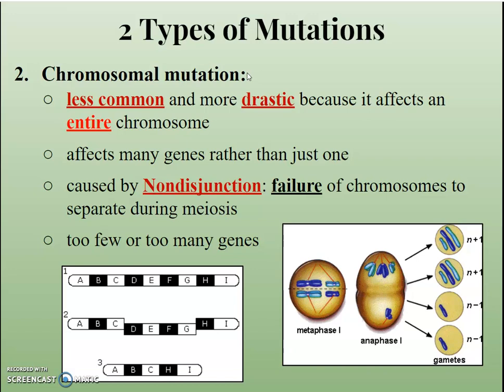If you remember from our lecture on meiosis, that's the failure of the chromosomes to separate properly during meiosis. So if you see here, you have 4 chromosomes, and then during anaphase 1, you end up pulling 3 on one side and only 1 on the other. Then when it goes to the second division, you end up with the incorrect amount of chromosomes in your gametes. So the mutation will cause either not enough chromosomes or too many chromosomes. So you end up with not enough genes or too many genes.